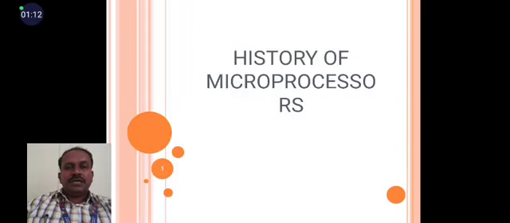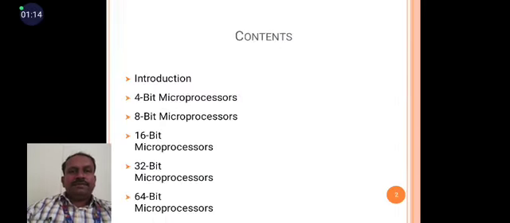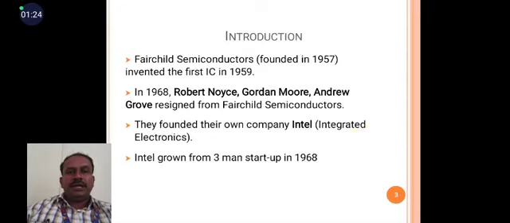Then we will discuss the history of the microprocessor. The contents are the history, introduction, 4-bit microprocessor, 8-bit microprocessor, 16-bit, 32-bit and 64-bit.